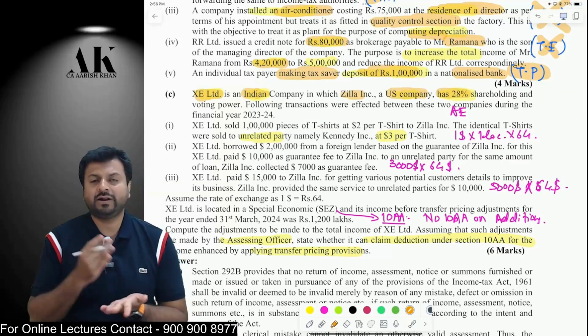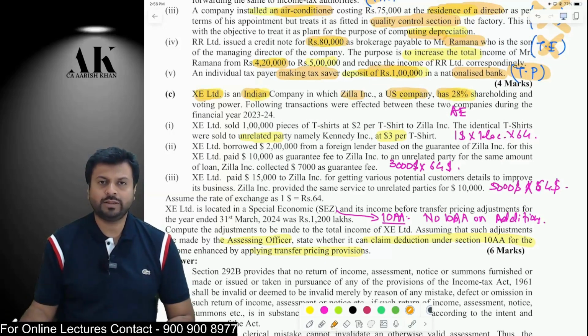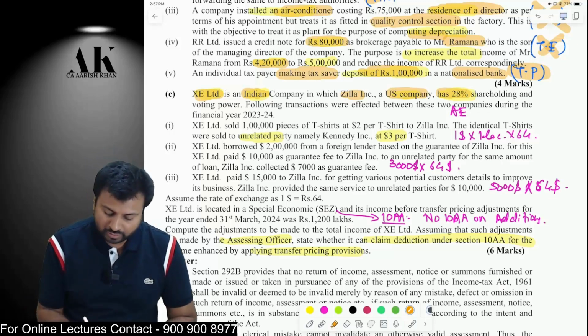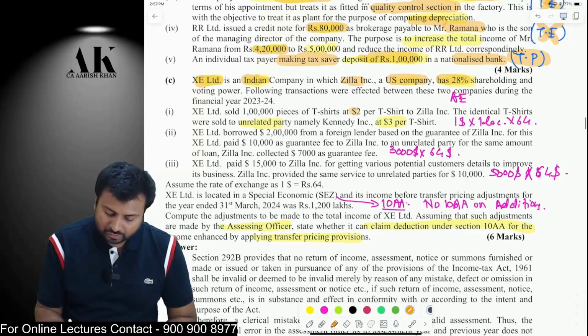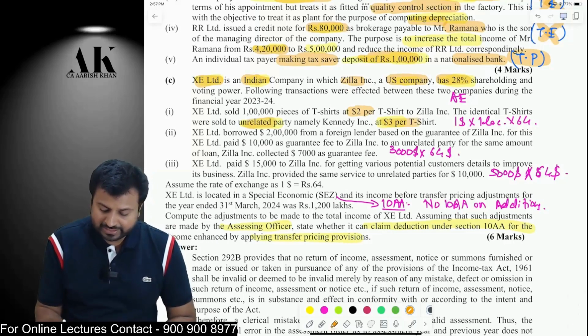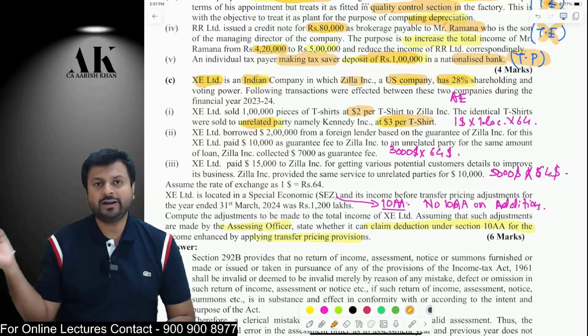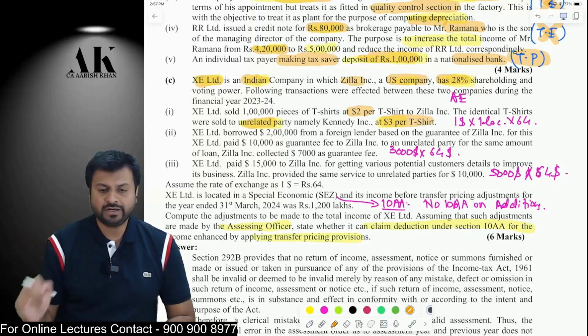And therefore, if one entity holds 26% or more of the voting power of another entity, then both of them are deemed to be associate enterprises. Now, XC Limited sold the t-shirts to Zilla at $2 per unit, whereas to an unrelated party, it sells at $3 per unit. So to the unrelated party, you are selling at a higher price. To the related party, you are selling at a lower price. Therefore, the differential amount has to be added back.